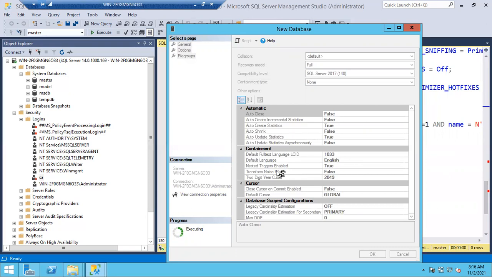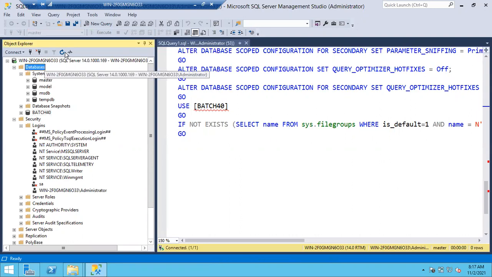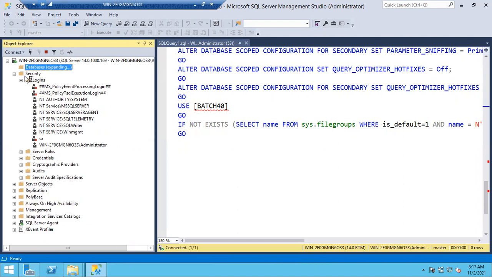It won't take much time, just one second. It is taking some time. Okay, if you see here, batch 40 is created. Sometimes you cannot see batch 40. What do you have to do, guys? Even though the action is successful, if you don't see the objects, simply select Databases and refresh it so that you can see the newly created objects.